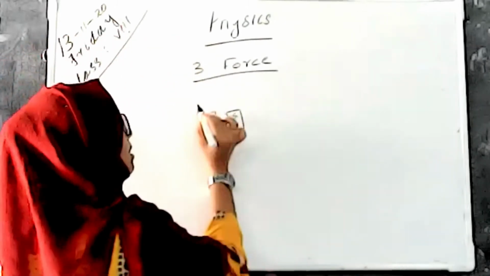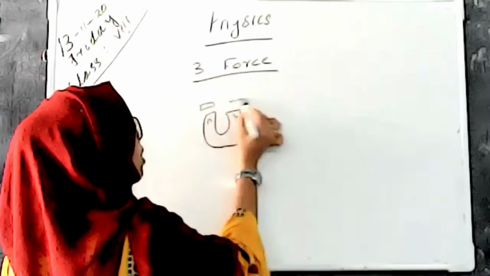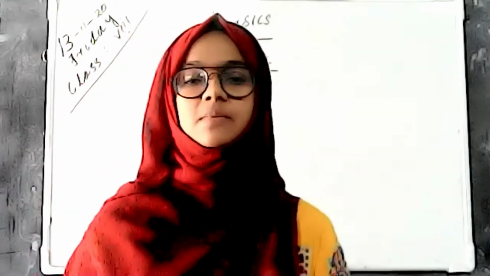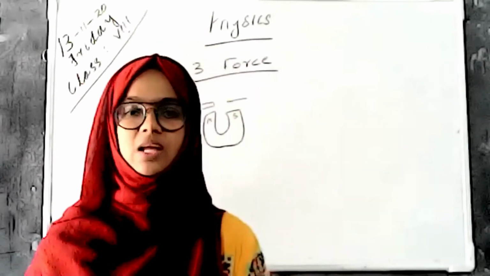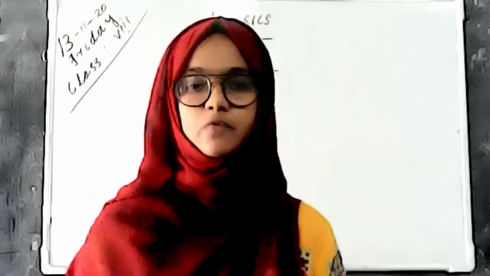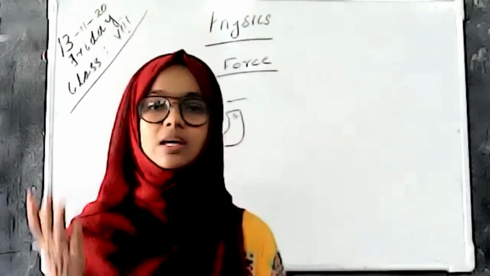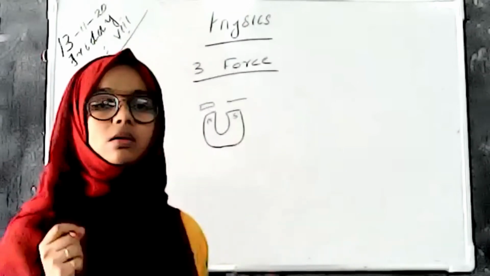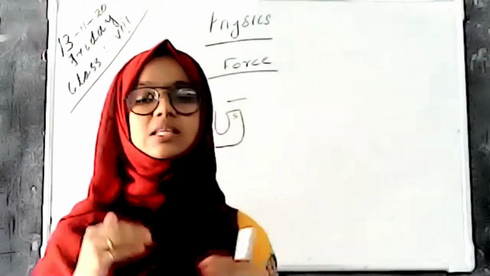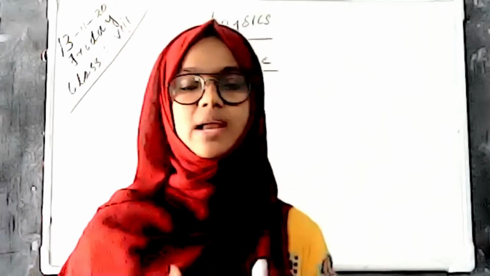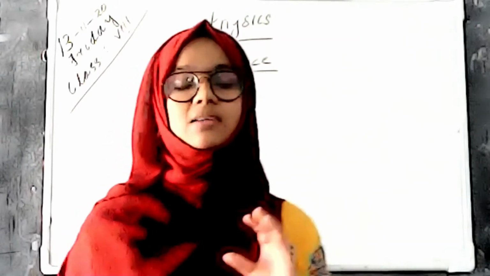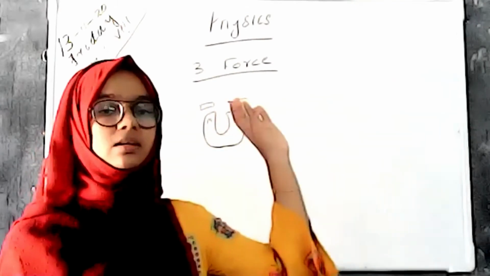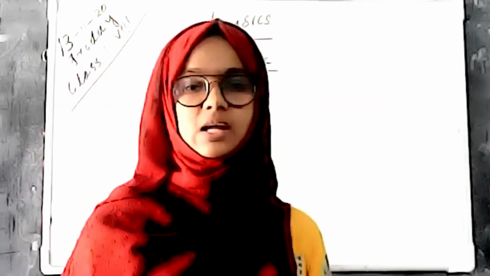When we put that nail or paper pin near the magnet, a force is experienced. As a result, that U magnet or any magnet attracts the iron piece. Here is a force, but it is a non-contact force, the magnetic force in a magnet that attracts some magnetic materials.